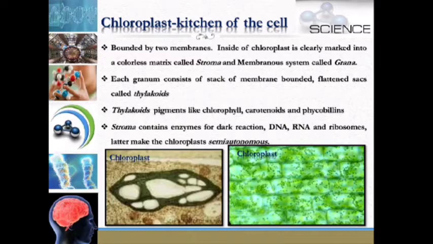Thylakoids contain pigments like chlorophyll, carotenoids, and phycobilins. Stroma contains enzymes for the dark reaction, DNA, RNA, and ribosomes. The latter make the chloroplast semi-autonomous.